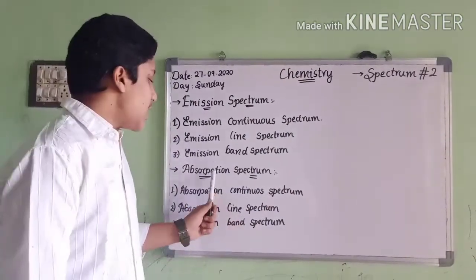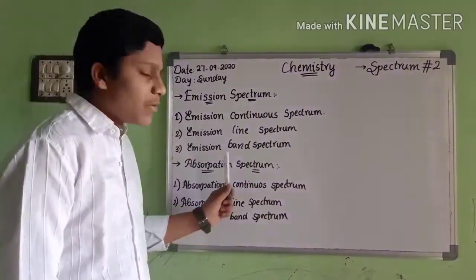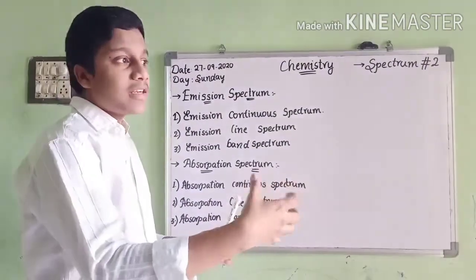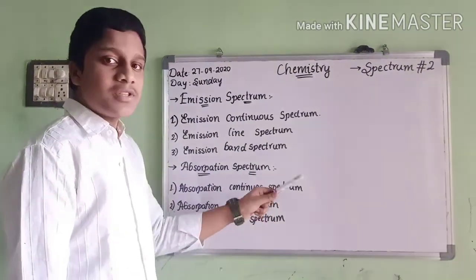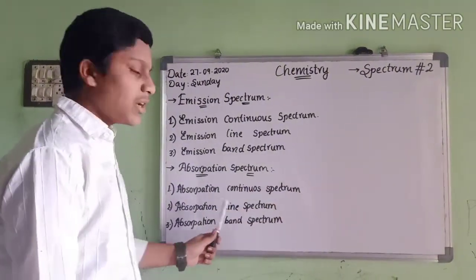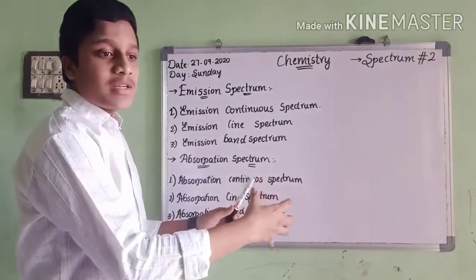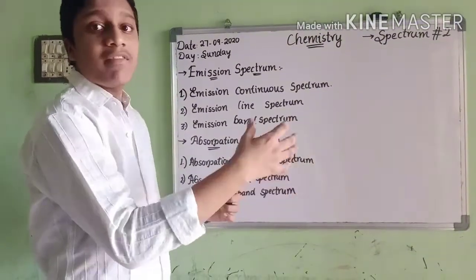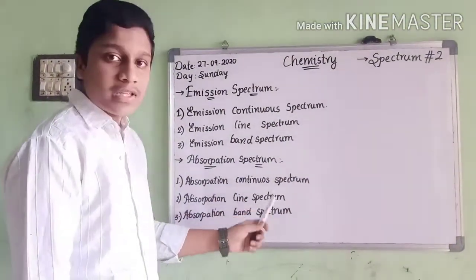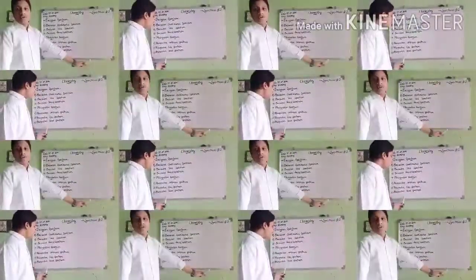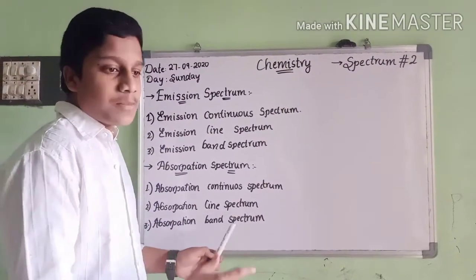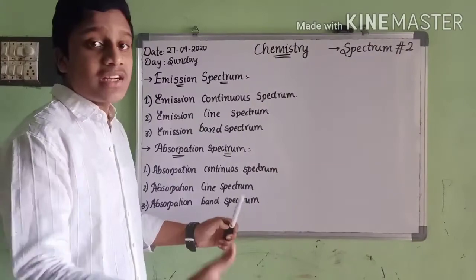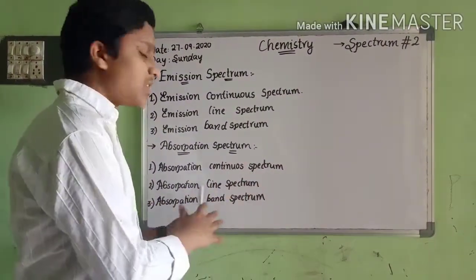Okay, next we go to the absorption spectrum. In type 1, absorption continuous spectrum, the wavelengths coming from sunlight or some other light are absorbed. Next, the absorption line spectrum. Here the wavelengths coming from a light or sunlight are absorbed by a vapor or gas. Next, absorption band spectrum, which has dark bands, so the dark bands are observed in the absorption band spectrum.